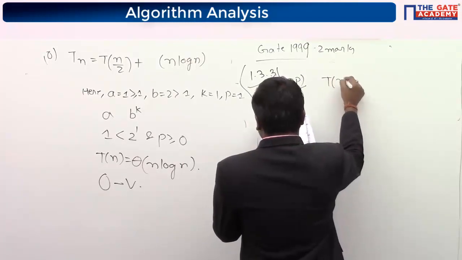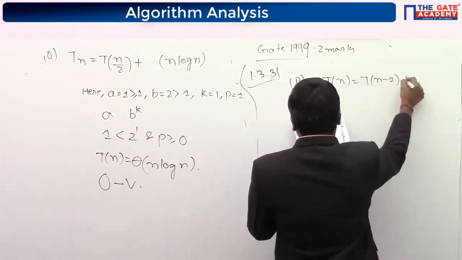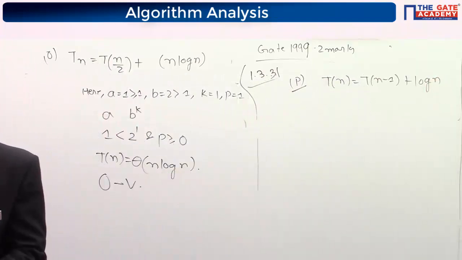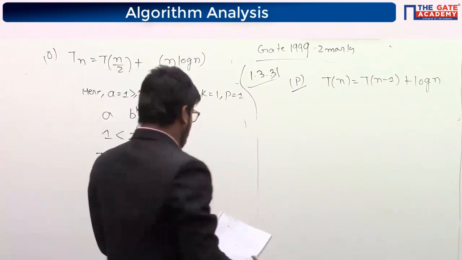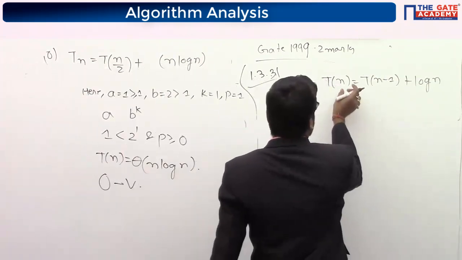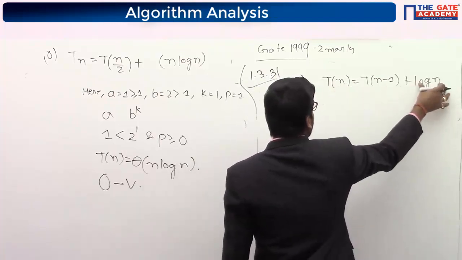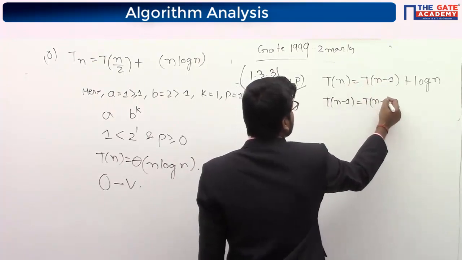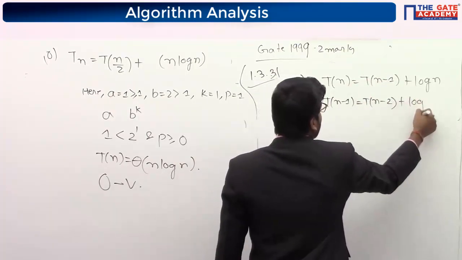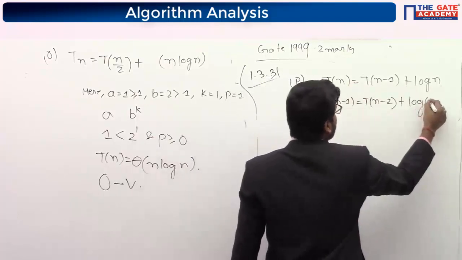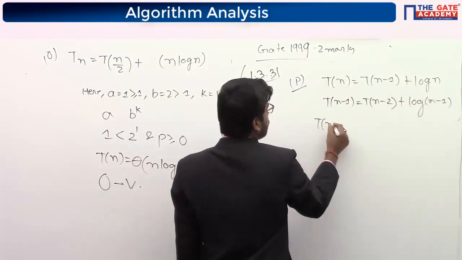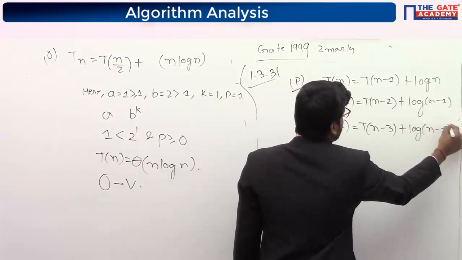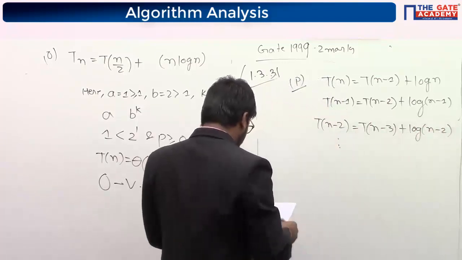P is saying that T(n) is equal to T(n-1) plus log n. See, if it is n here, then log n is here. Now if it will be T(n-1), it will decrease by 1, T(n-2), and log of whatever it is here, n, then n minus 1, like this. So if T(n-2), then it should be T(n-3), log of n minus 2, whatever it is. So like this it will keep on going.